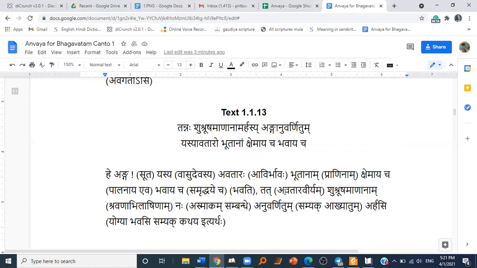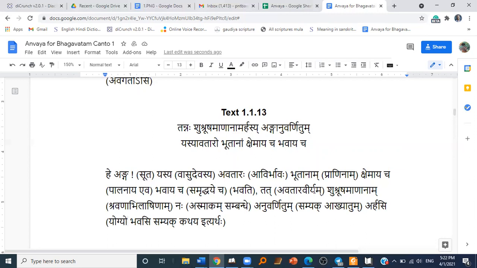Tat avatar viryam shushrushamananam shravana abhilashinam nah asmakam sambandhe anuvarnitum samyak akhyatum arhasi, yogyo bhavasi samyak kathaya ityartha. So, hey Suta Goswami, you are capable, yogyah, eligible, qualified to narrate such avatar viryam.